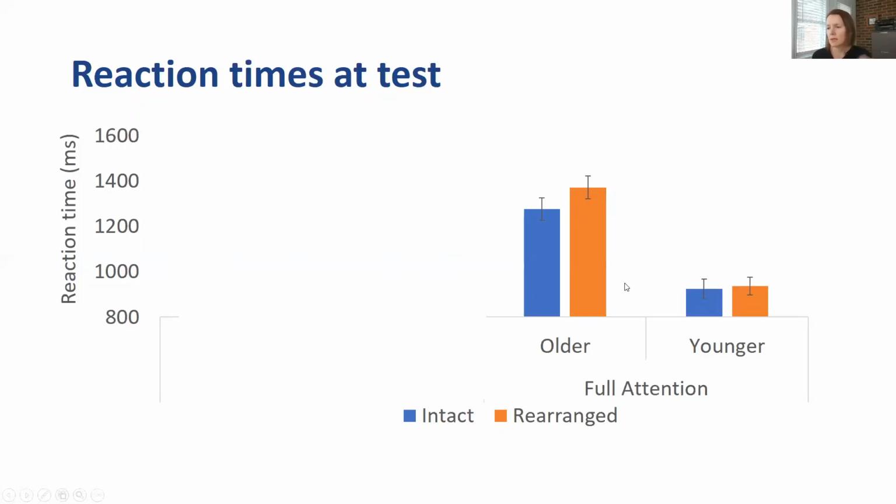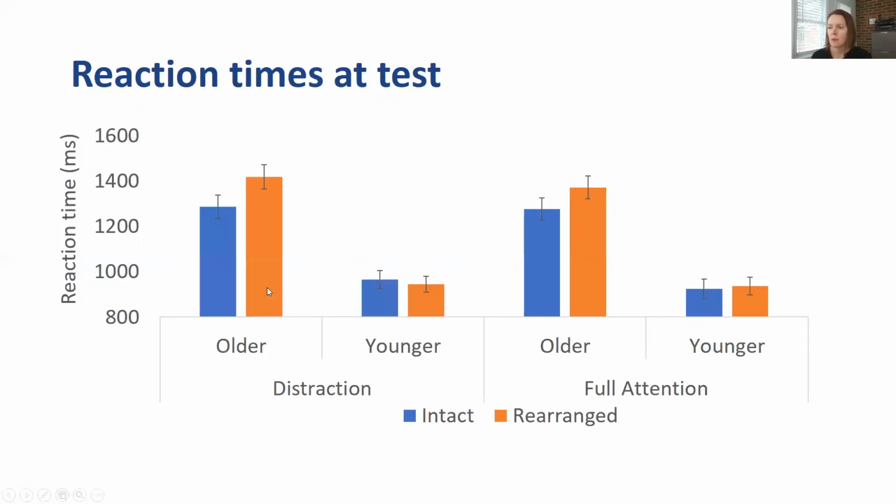And then we replicated this again in a second experiment. I think what's going on, at least in this subset of young adults, is that they're responding very quickly on this task, and they might actually be at floor, and we can't get them to go any faster for the intact pairs. They're responding faster than they did in the Giovanello study.